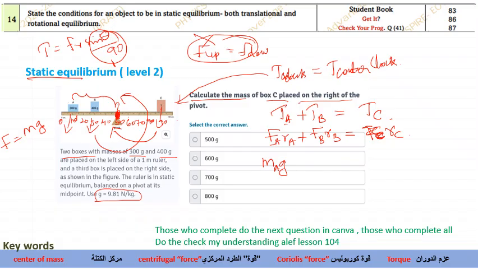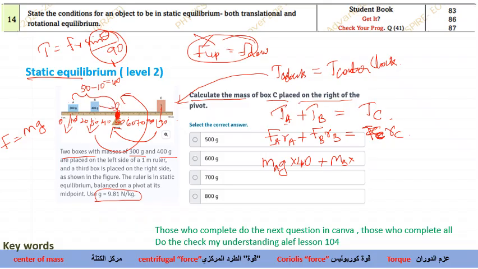It is 50 and the object is at 10. So the radius will be 50 minus 10, which is 40. Okay, so I'll be using 40. This also you don't need to convert, because all the values we are considering are in centimeter itself. Now what about Fb? Fb will be equal to mB into g into RB. What is RB? Again, look, this is at 30 and this is at 50.